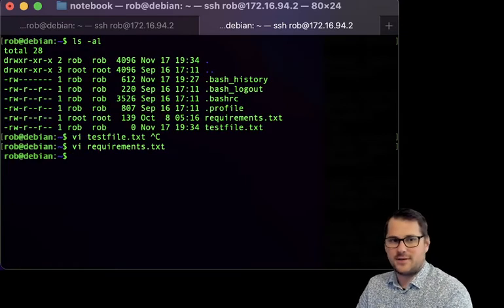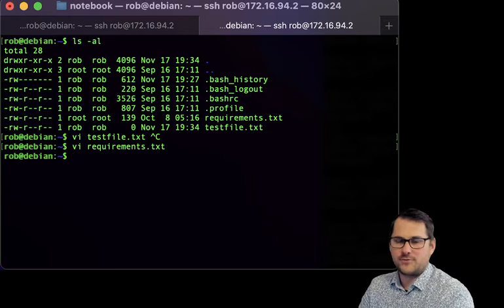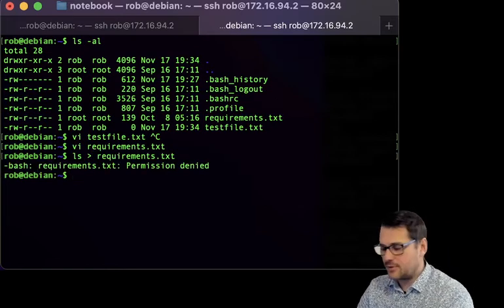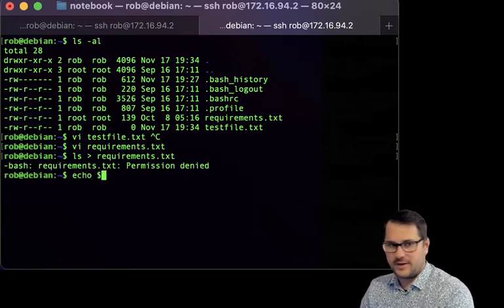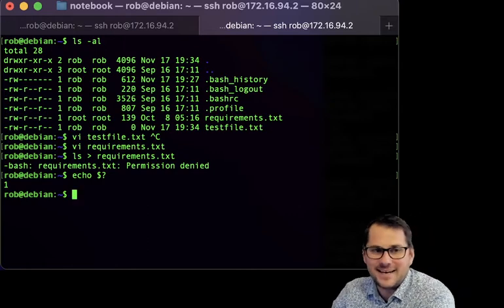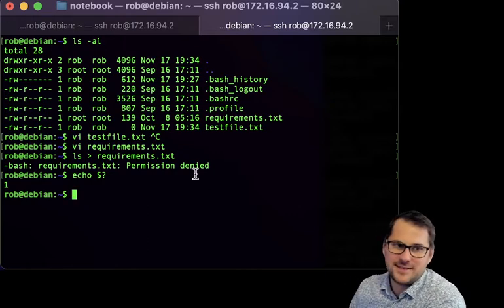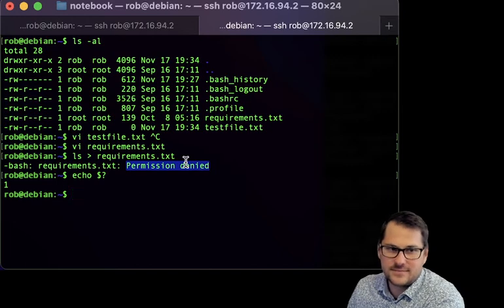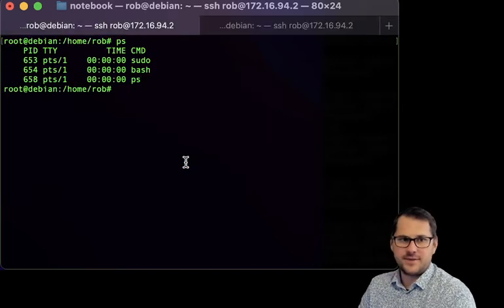It should be. So what if I try to override it in a different way? I can say ls on this thing. I'm going to use file redirection to write that to requirements.txt. Permission denied. What is the error message? 1. Okay, not super useful. But I actually cannot write to this. The permission denied really says it all. You can't do this. And if I was root, and let's actually do that.